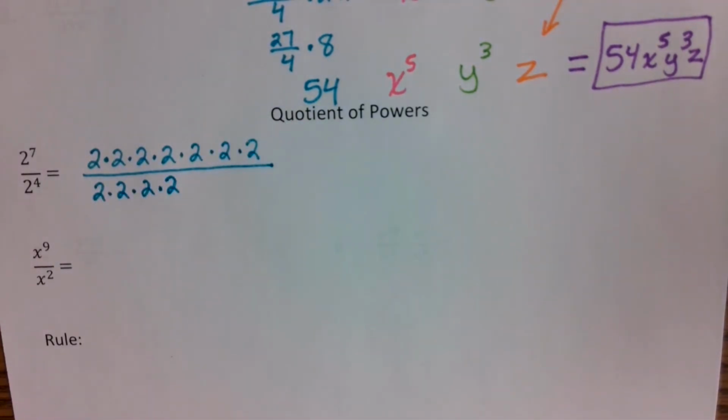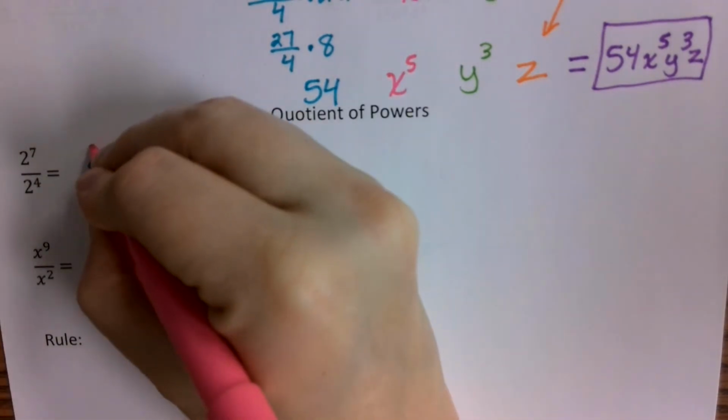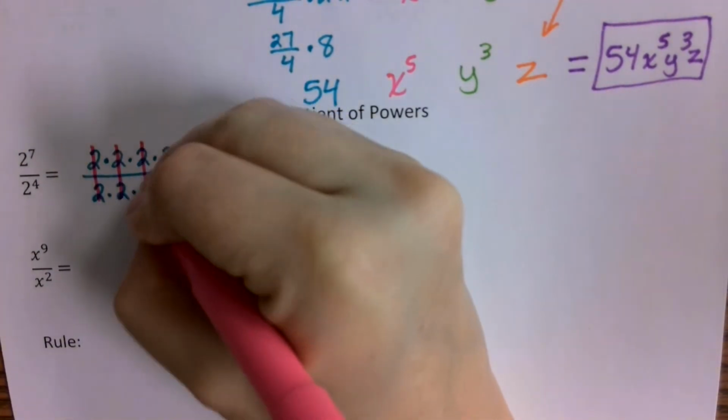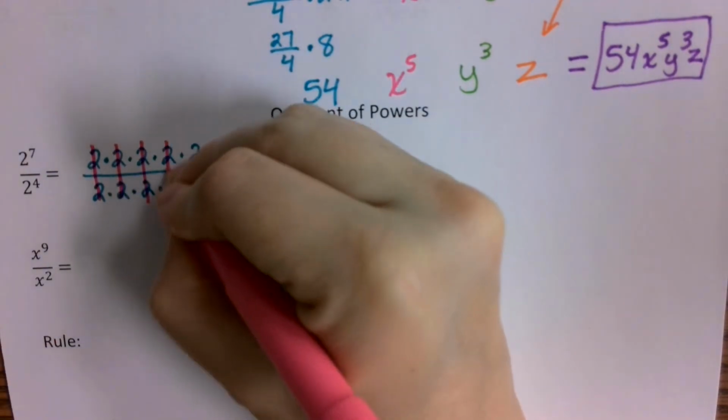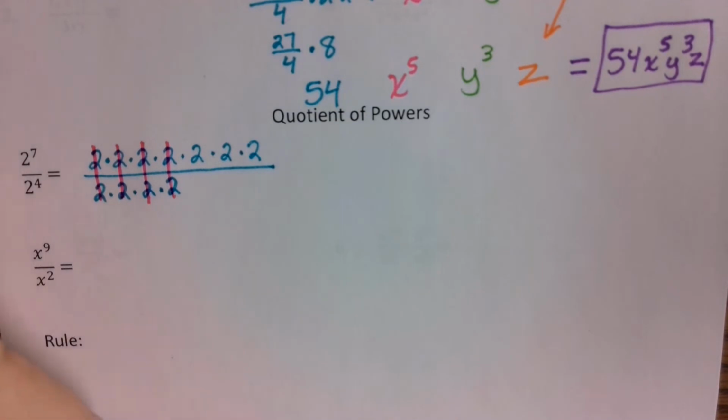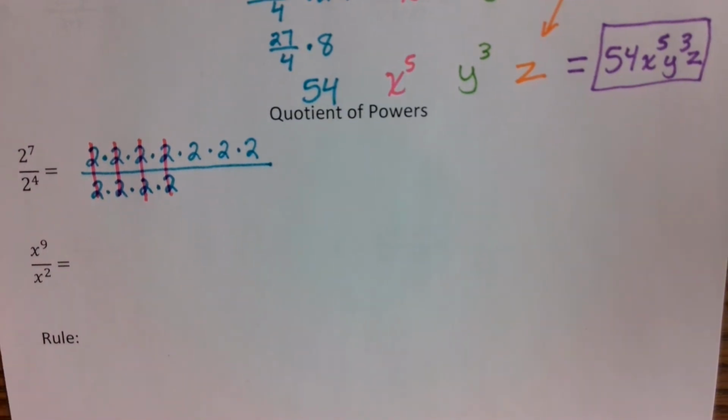So when we've got a situation like this, I can cancel that set of 2's out, and again, and again, and again. Now I have nothing left to cancel on the bottom. However, remember, there's always an invisible value there. What invisible value is always there?